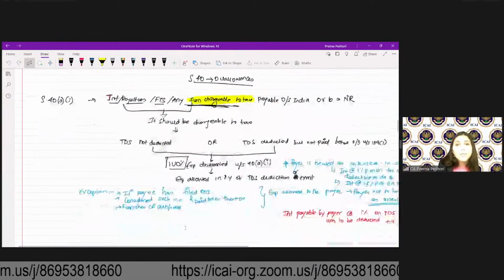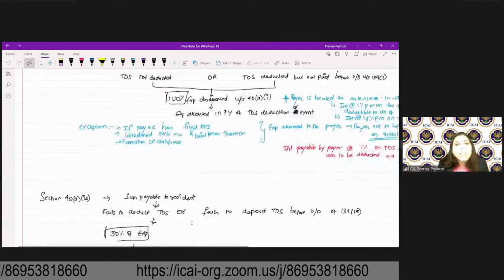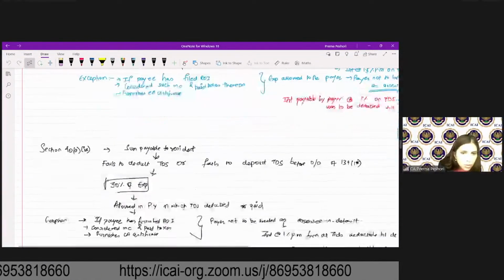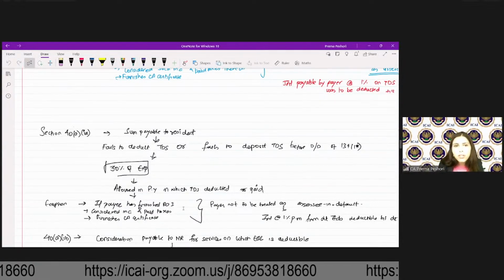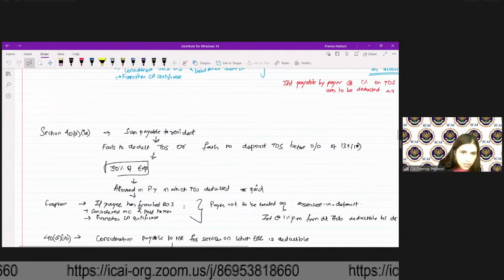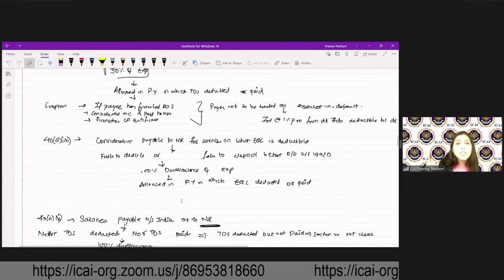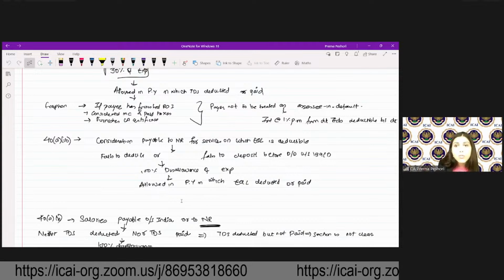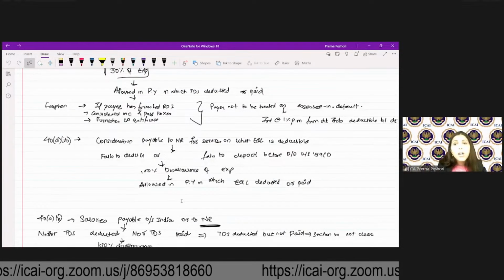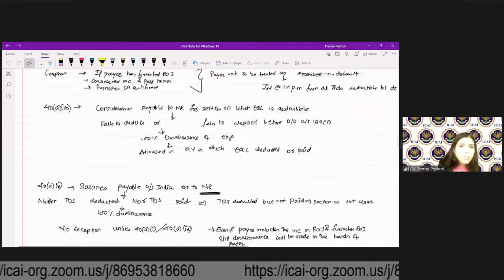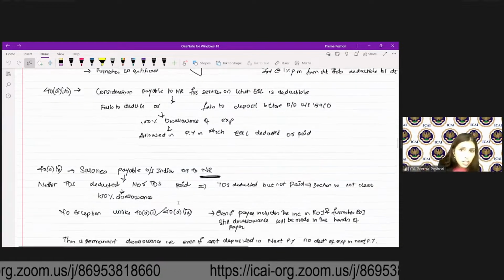If it's a commission paid to a non-resident agent that is not chargeable to tax, then there is no requirement of TDS and there will be no disallowance. For a resident, if sum is payable to resident and TDS is not deducted, 30% of the expenditure is disallowed. It will be allowed in the year in which TDS is paid. If the consideration is payable to a non-resident for services on which equalization levy is deductible and there is no deduction of that, or it is not deposited, 100% of the expense is disallowed, allowed in the year in which EQL is deducted or paid.